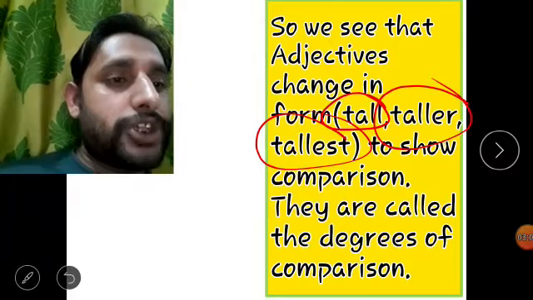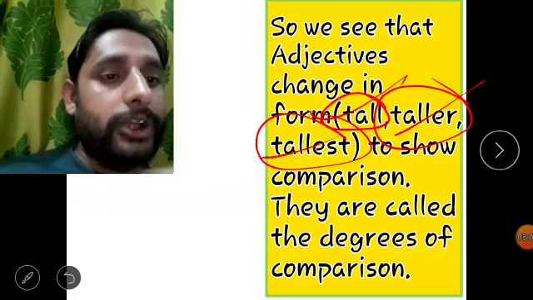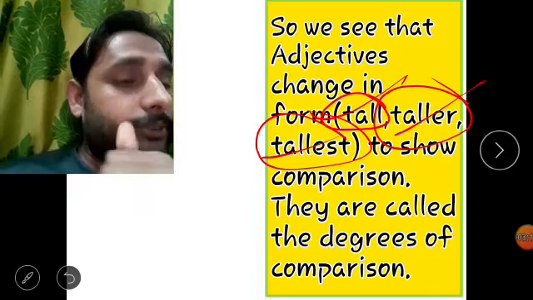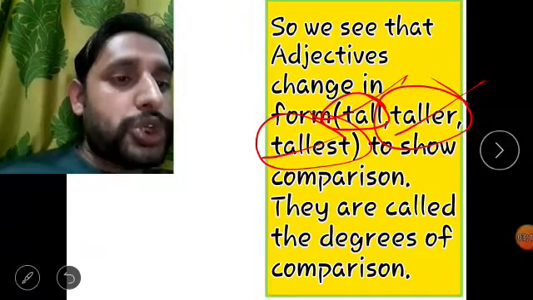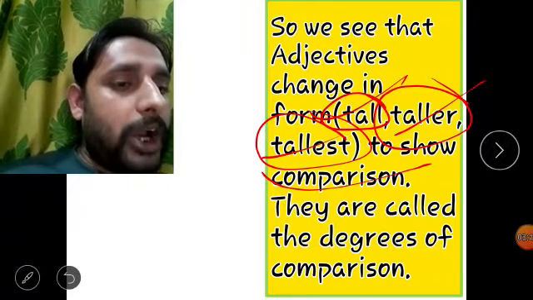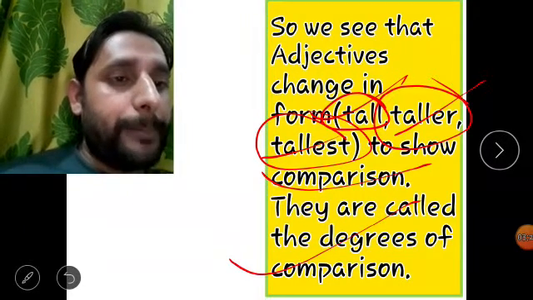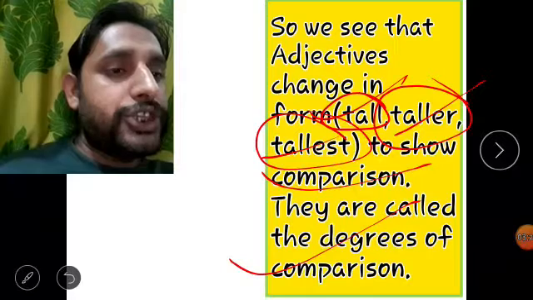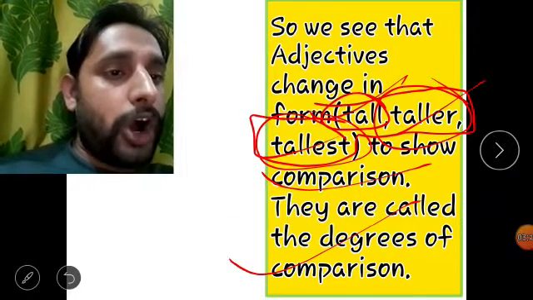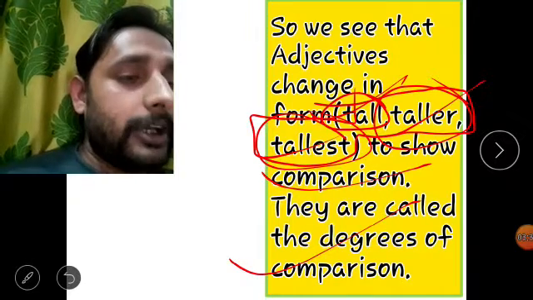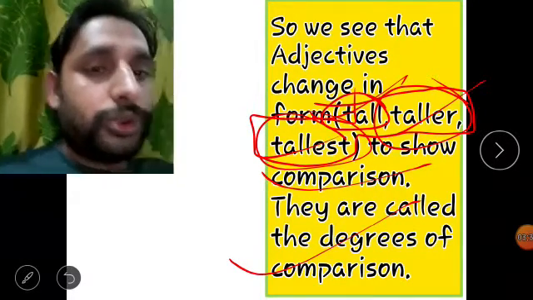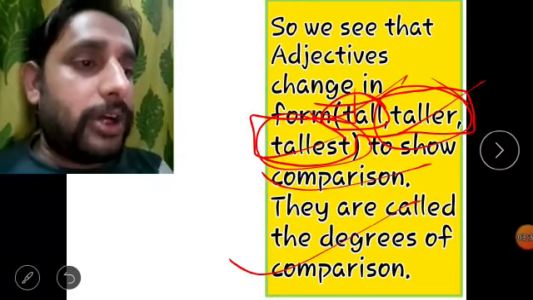These adjectives tall, taller and tallest brought the difference in all three sentences to show the comparison. So they are called the degrees of comparison. This change in the adjectives from tall to taller to tallest brought changes in the degrees of comparison.